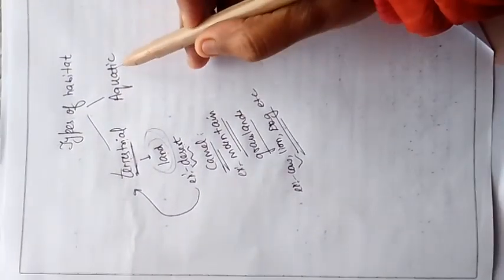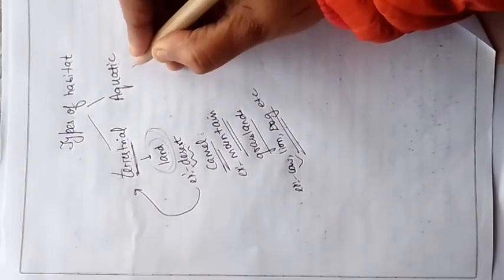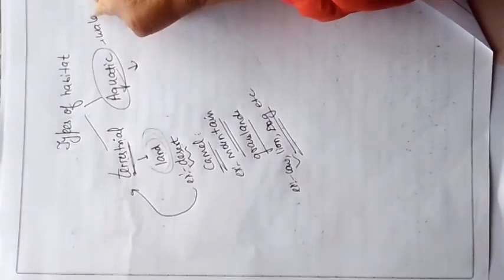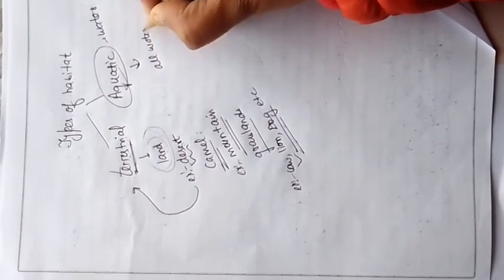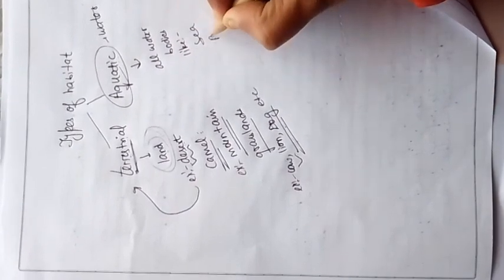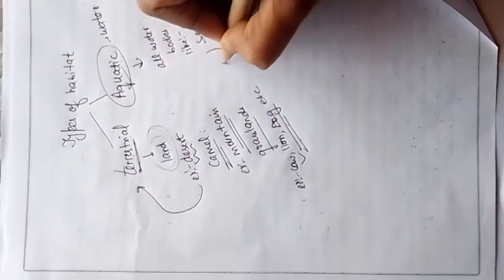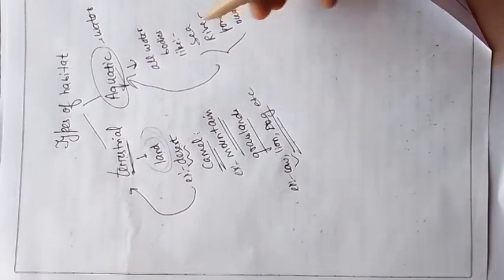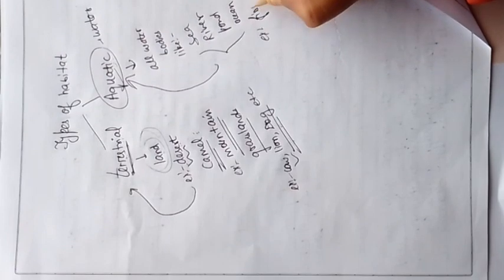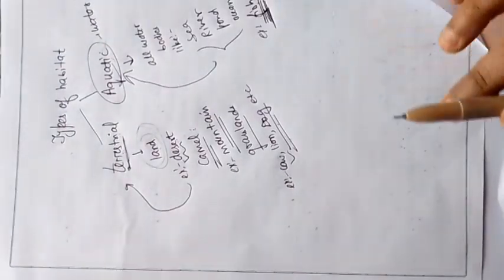Okay. Now second one is aquatic habitat. What is aquatic habitat? Aquatic means you know na, aquatic means related to water. So all the water bodies, मतलब जैसे like we can say sea, river, pond, ocean, है ना. All this water body constitute the aquatic habitat. So if I talk of fish, so fish is an example of which habitat? Fish is an example of aquatic habitat. Got it? This is clear to you?